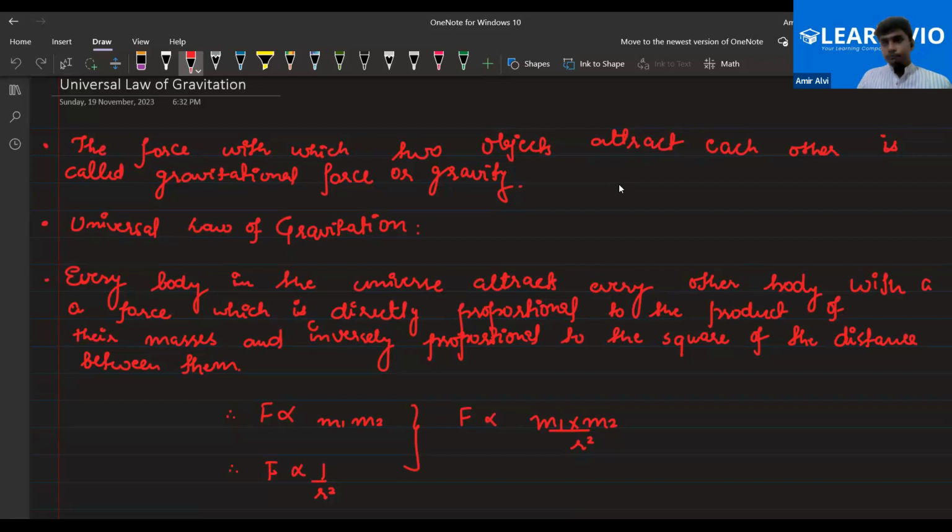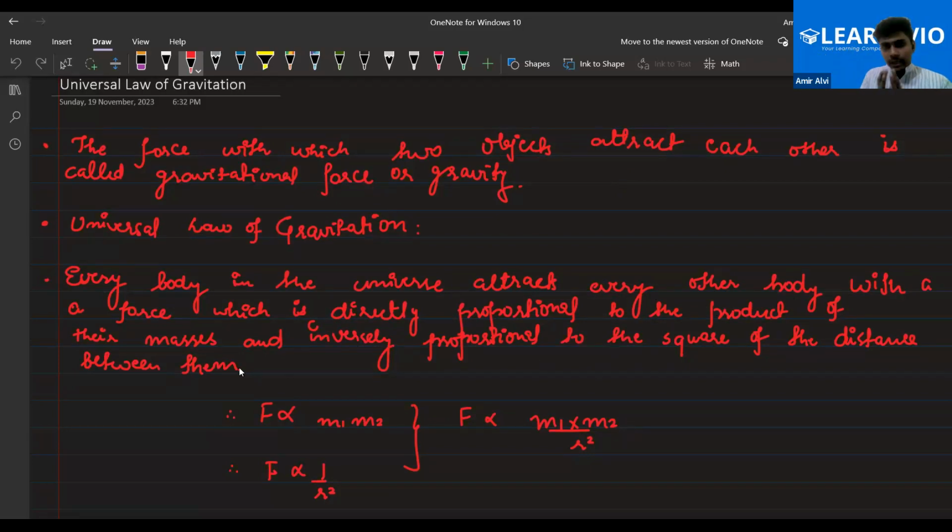Any two bodies that have some mass attract each other. So every body in the universe attracts every other body with a force which is directly proportional to the product of their masses. It means that the higher the product of the masses, the higher will be the force between those bodies, and it is inversely proportional to the square of the distance between them.